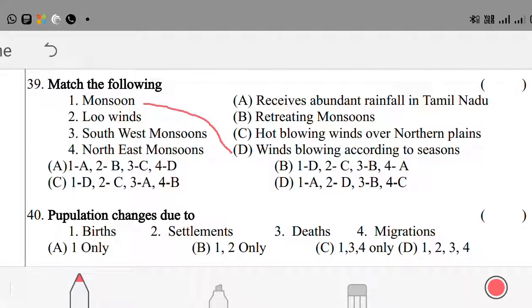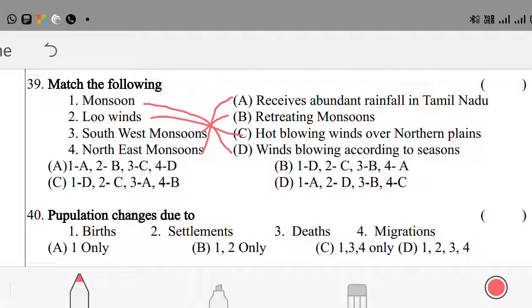Low winds means hard blowing winds over northern plains. Southwest monsoons are considered retreating monsoons in India, and northeast monsoons receive abundant rainfall in Tamil Nadu.